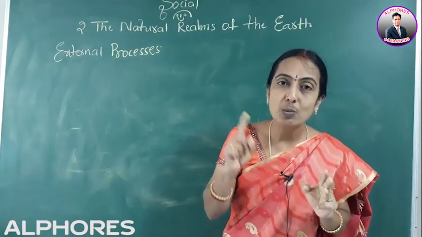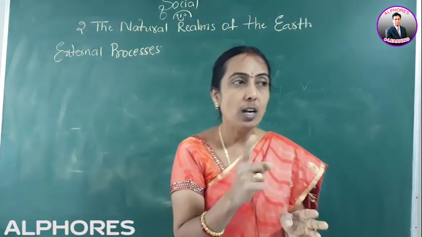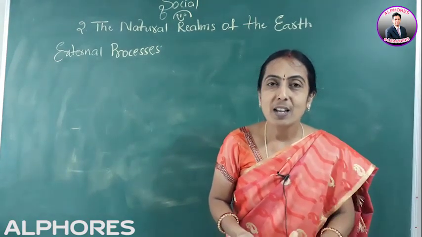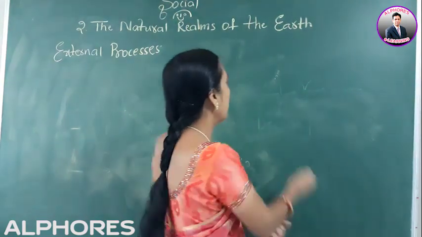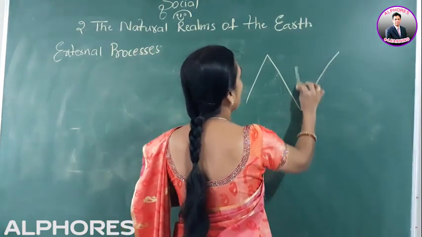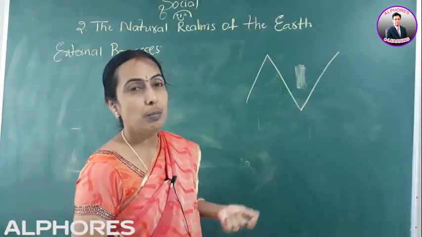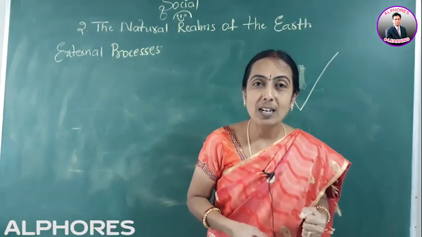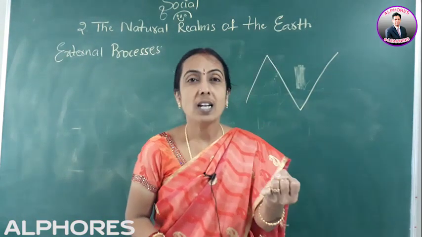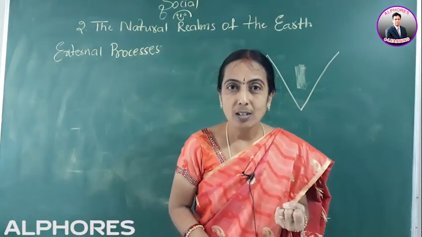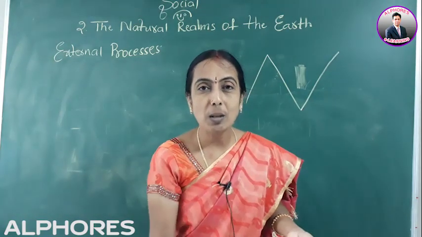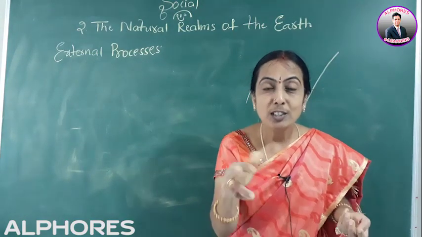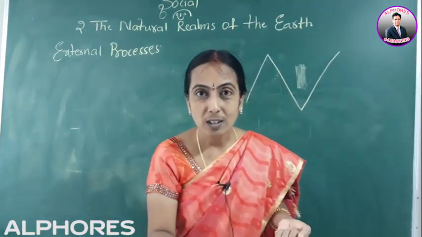The landforms which were formed by the work of wind and water are called third order landforms. What are they? Valleys. Valleys means the V-shaped areas present between two hills. In India, we can take the example of the Narmada Valley. Then deltas. All of you know about the Sundarban Delta. When the Ganga flows into the Bay of Bengal, at the mouth a triangular-shaped delta will be formed. This is all because of the work of the wind and water.